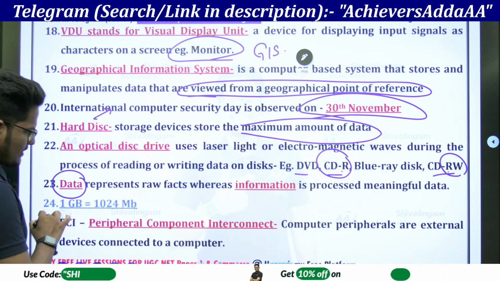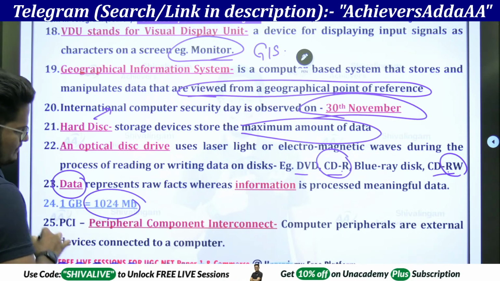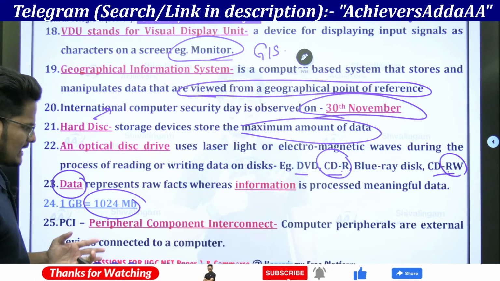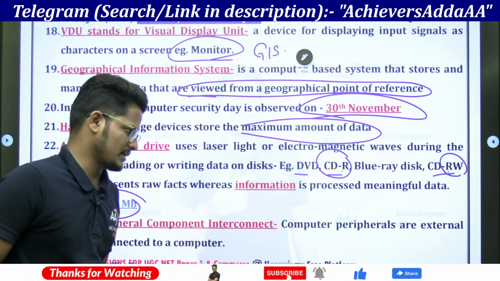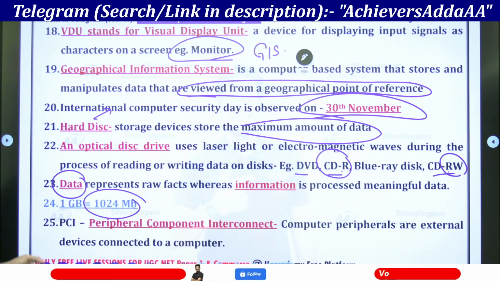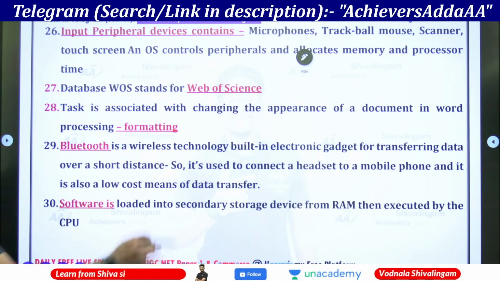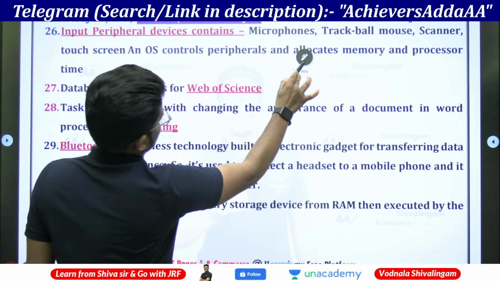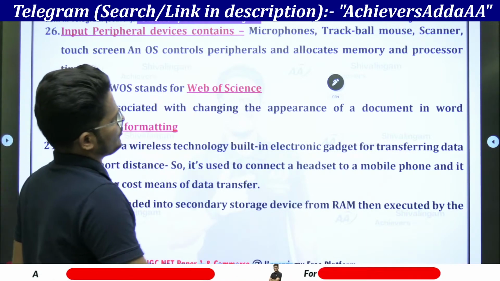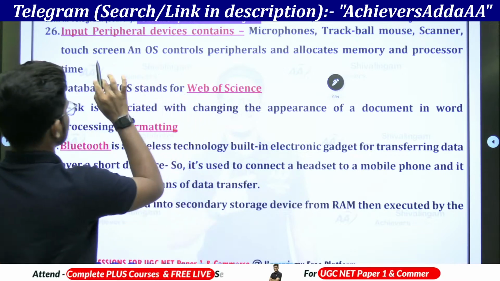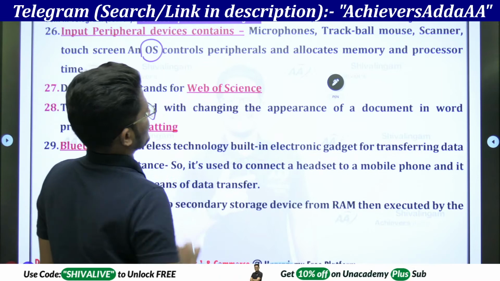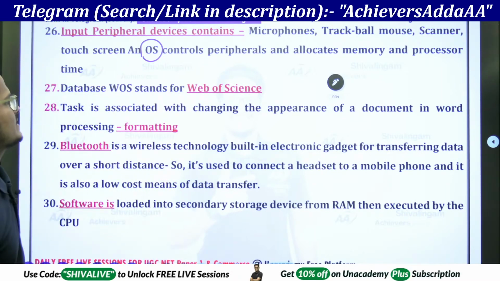1 GB is equal to 1024 MB. This is very well known. And peripheral means connected or attached things, a component of an interconnect. So computer peripherals are external devices connected to a computer. Next, input peripheral devices contain microphones, trackball mouse, scanner, touchscreen. The OS, which is the operating system, controls the peripherals and allocates memory and processor time.